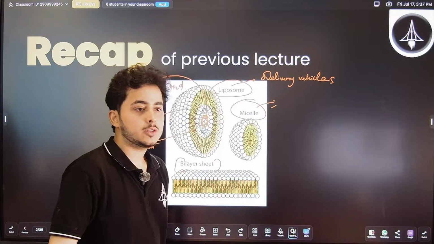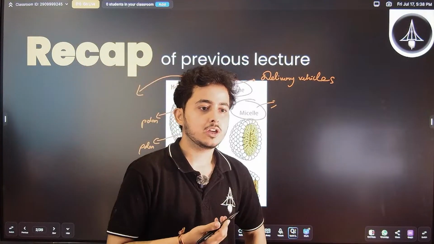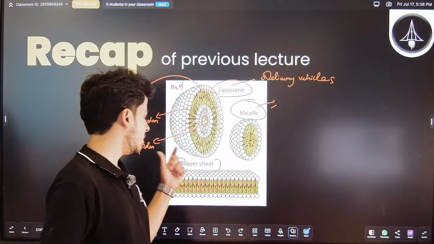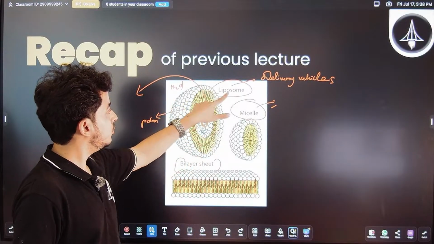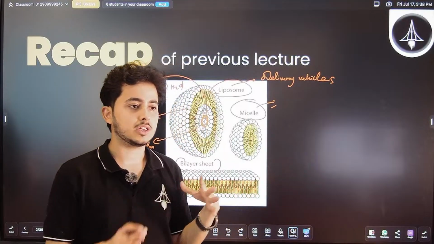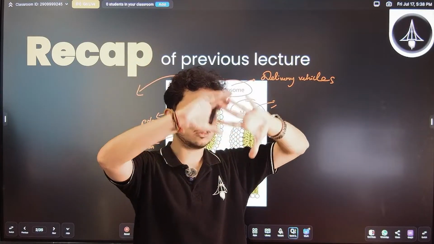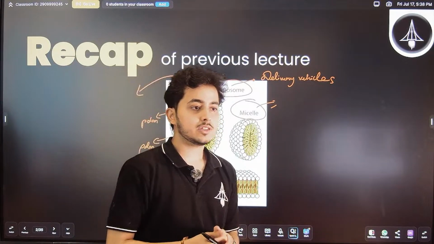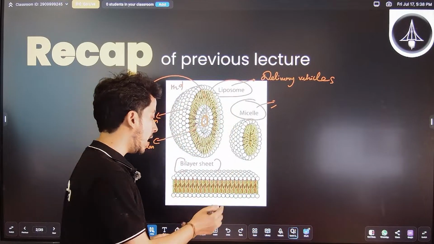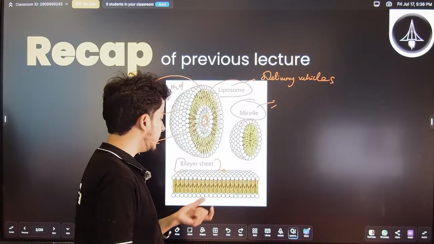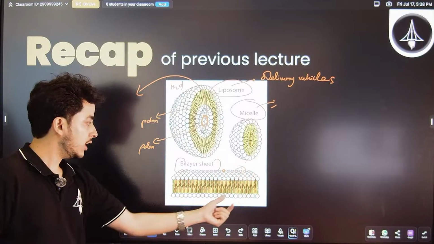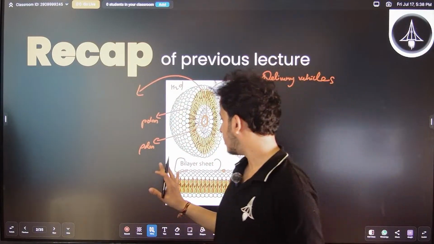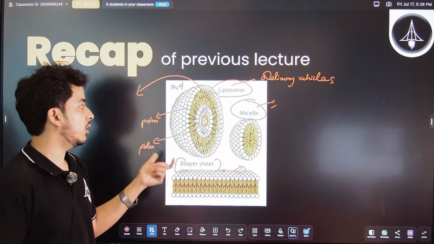Now you can ask me what the difference is between a liposome and the cells, right? The cell membrane that you are having is a lipid bilayer, as we know. The thing is, we call this a liposome because it has only the lipids which have formed this spherical conformation. But if you understand the cell bilayer, in this case you not only have lipids, you have some carbohydrates, some glycolipids, some proteins as well. That's why we name it the plasma membrane. So the nomenclature differs, but the concept is the same, that these are symmetrical lipids, the symmetrical moieties.